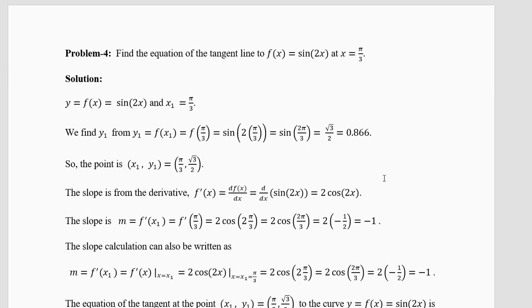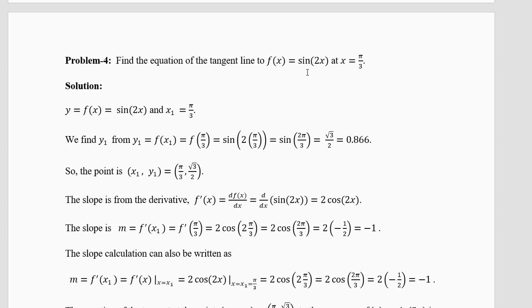Now we have a trigonometric question. Find the equation of the tangent line for f of x equal to sine 2x at x equal to pi by 3. Please remember this is radians and we are not going to use degrees in this. f of x equal to sine 2x, x1 equal to pi by 3. Now calculate y1. y1 equal to f of x1, which is f of pi by 3, sine of 2 pi by 3, the sine will be root 3 by 2.